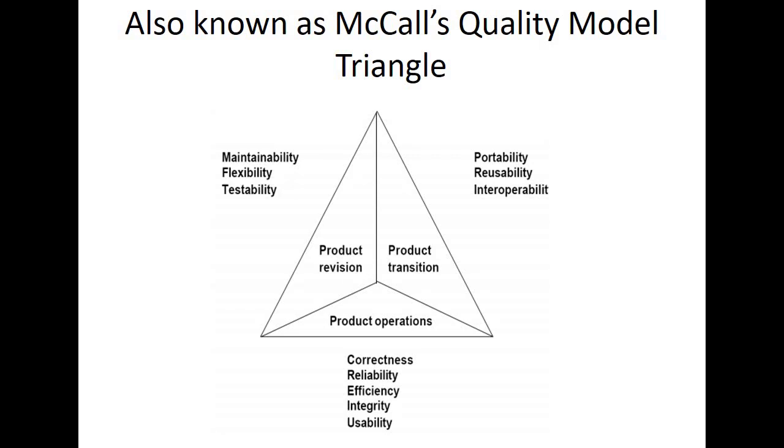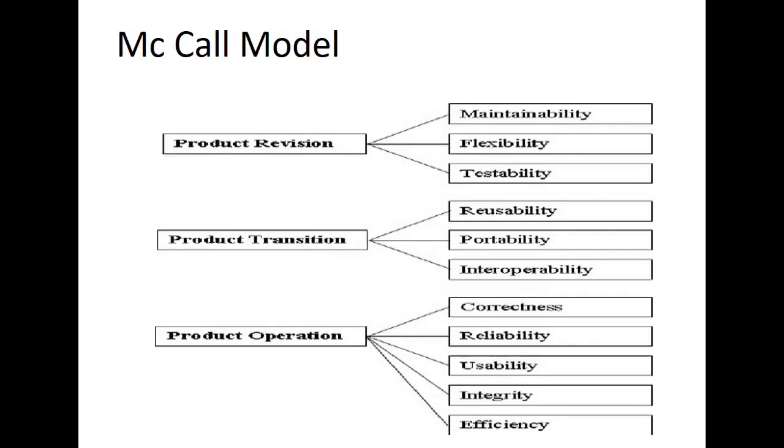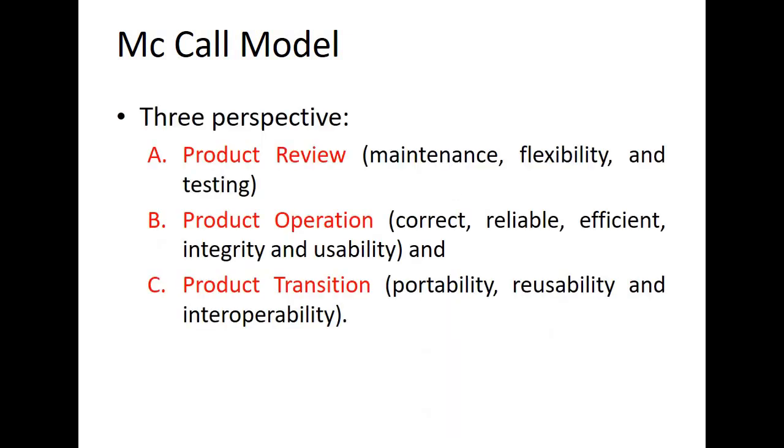So the major contribution of this McCall method was to consider the relationship between these characteristics and the metrics, right? And this particular model was also considered to be the base for creating the other quality models as well, right? So this is considered to be a base for all the upcoming quality models, and some of the quality models which we are going to cover in the next few slides.